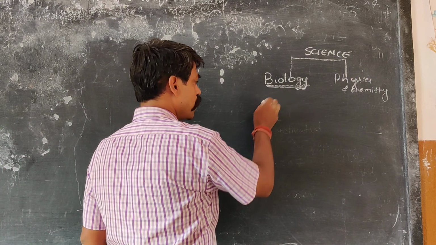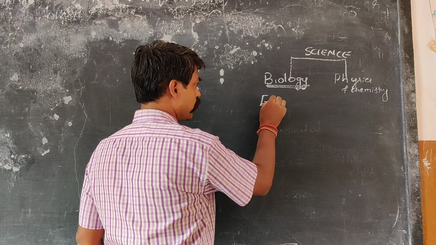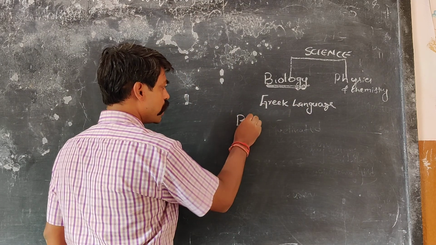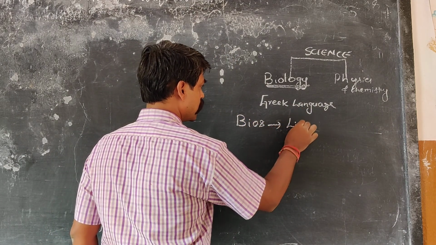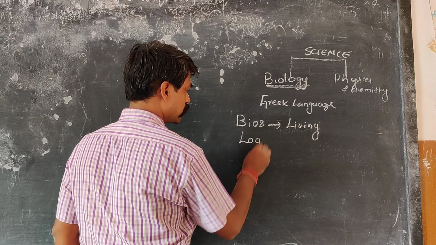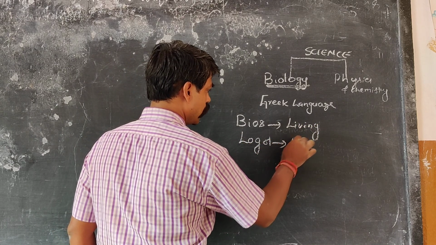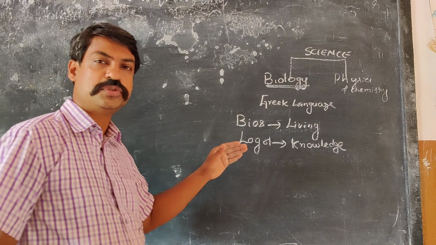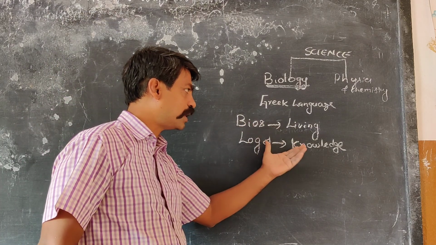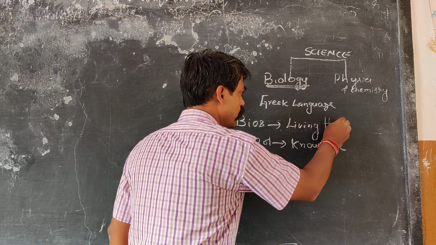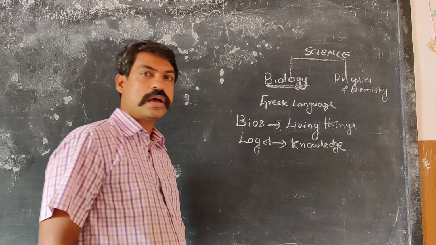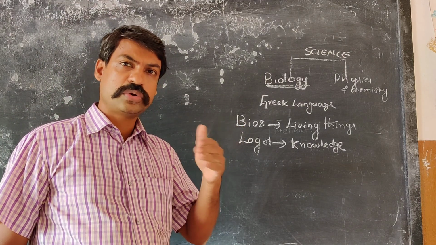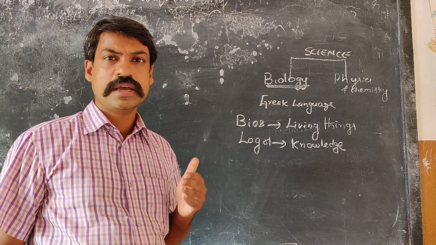Now biology, what does this mean? Biology is a word derived from the Greek language. Bios means living, and logos means knowledge. So biology is the subject where we study or try to get knowledge about living things. And you all know from your childhood what living things are. Any organism or anything on the earth which takes birth, grows in size and finally dies is a living thing.